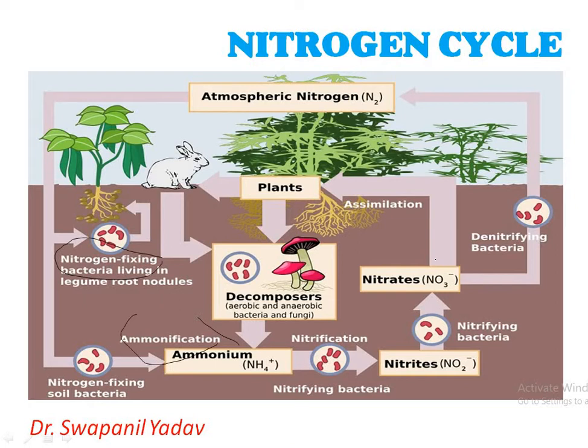Next, the soil nitrate again changes into atmospheric nitrogen by denitrifying bacteria. So this step is called denitrification. So we can see here that nitrogen fixation, ammonification, nitrification, denitrification and assimilation are the major steps of the nitrogen cycle.